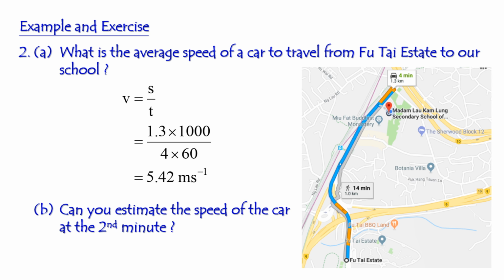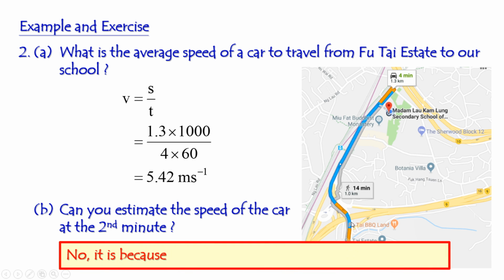Is it okay? And then part B, can you estimate? What's meant by estimate? The meaning is, can you guess the speed of the car at the second minute? So you may guess like this: the car travels in the first minute for this part, and then the second minute for the other part, and so on. Then the car arrived at the school. So can you estimate the speed of the car at the second minute? Oh, sorry, you can't. You can't estimate the speed of the car at the second minute.